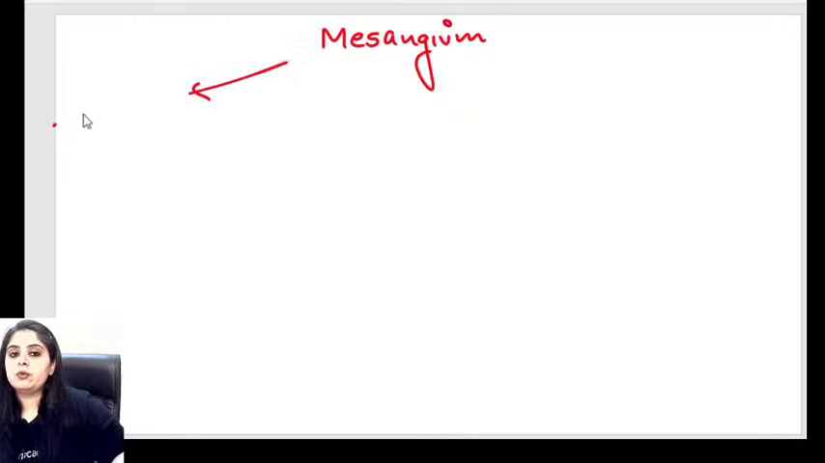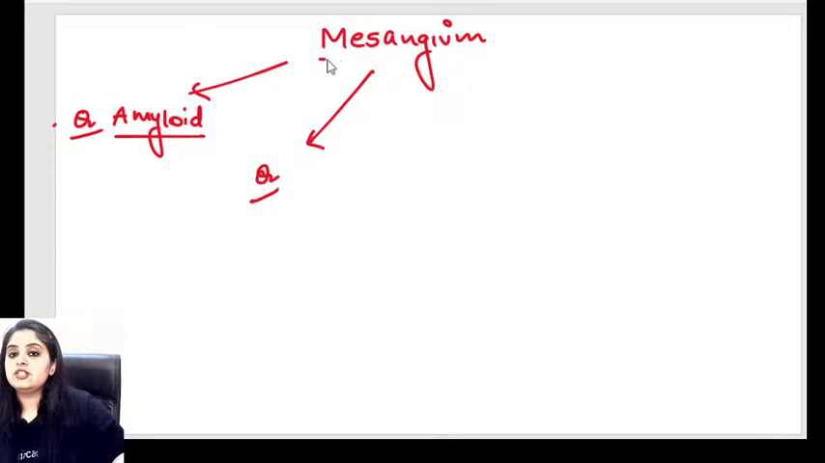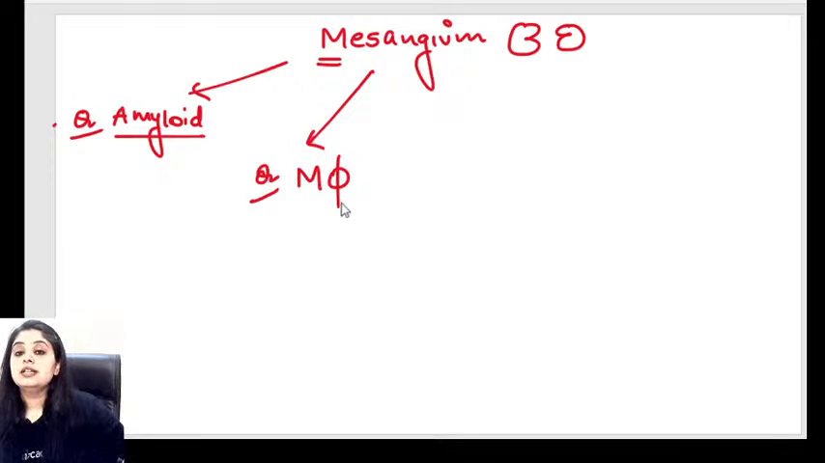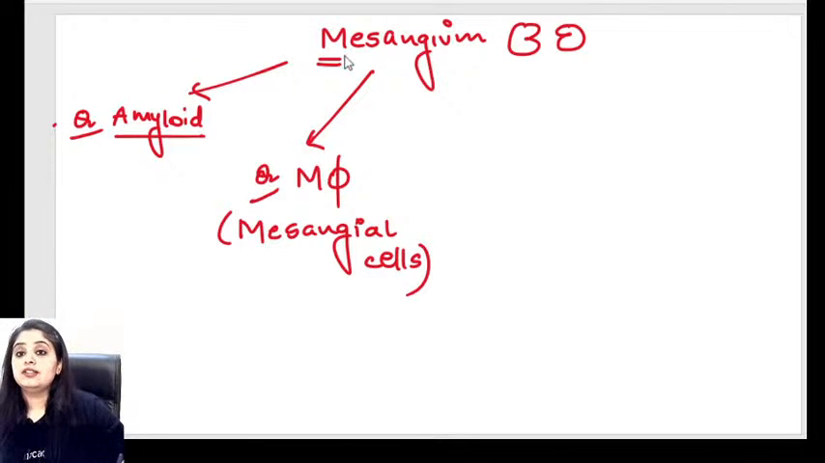Number one, you'll say, ma'am, question number one that you can get is amyloid ka deposition is going to happen over here. Question number two, what are the cells in the mesangium? M for mesangium, mesangium of the kidney. You'll say, ma'am, macrophages are there in the mesangium. In fact, what is the name given to macrophages in the kidney? Macrophages in the kidney are known as the mesangial cells.